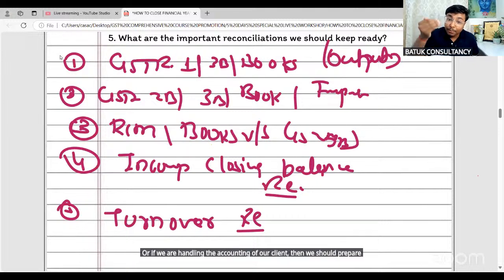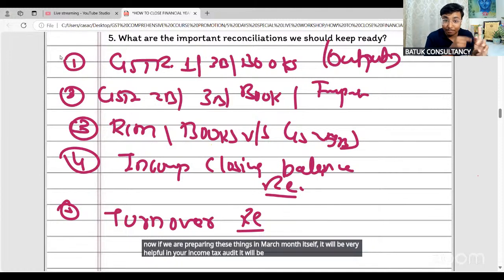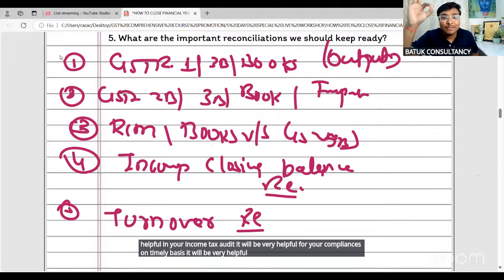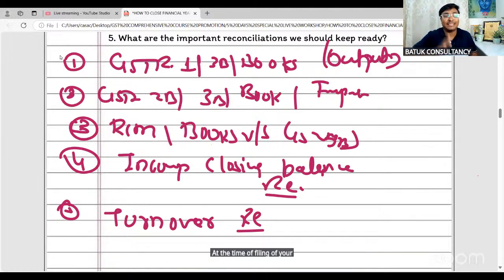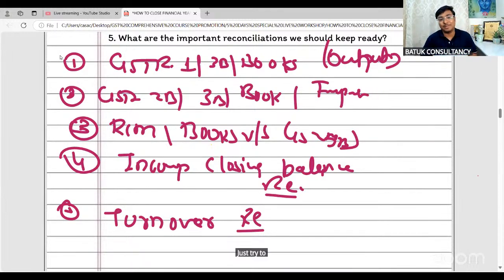And if we are preparing these things in the March month itself, it will be very helpful in your income tax audit. It will be very helpful for your compliances on a timely basis. It will be very helpful at the time of filing your GSTR 9 and 9C returns. You can smoothly file. Sir, this year, on my advice, just try to perform these things in the March month itself. It will be very helpful for you.